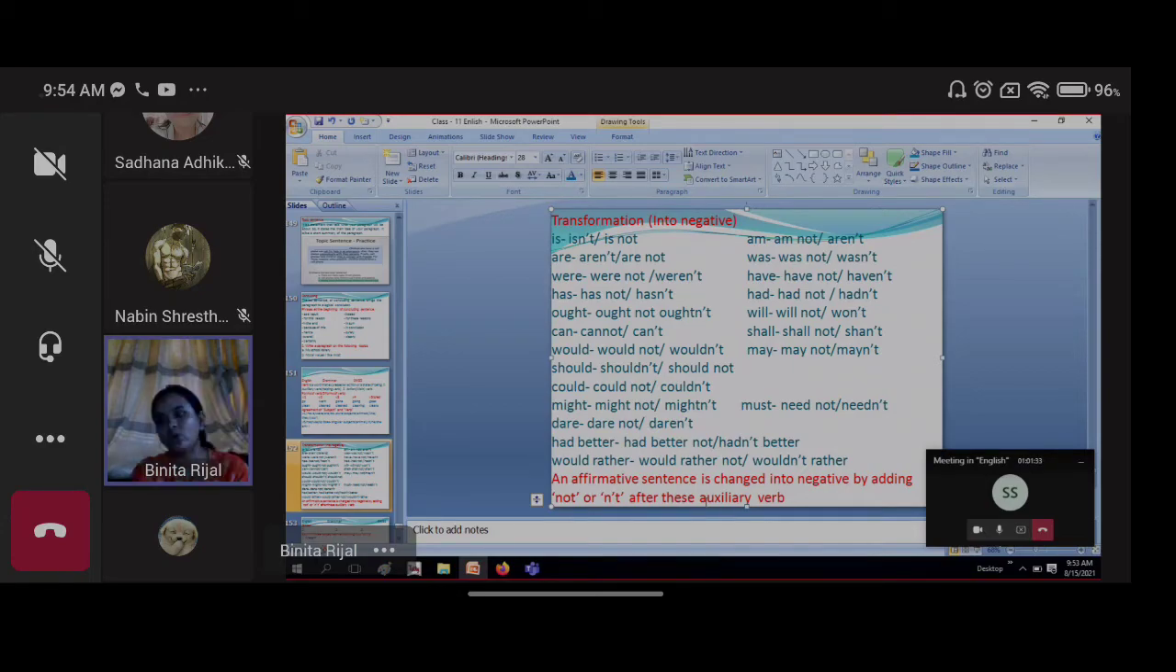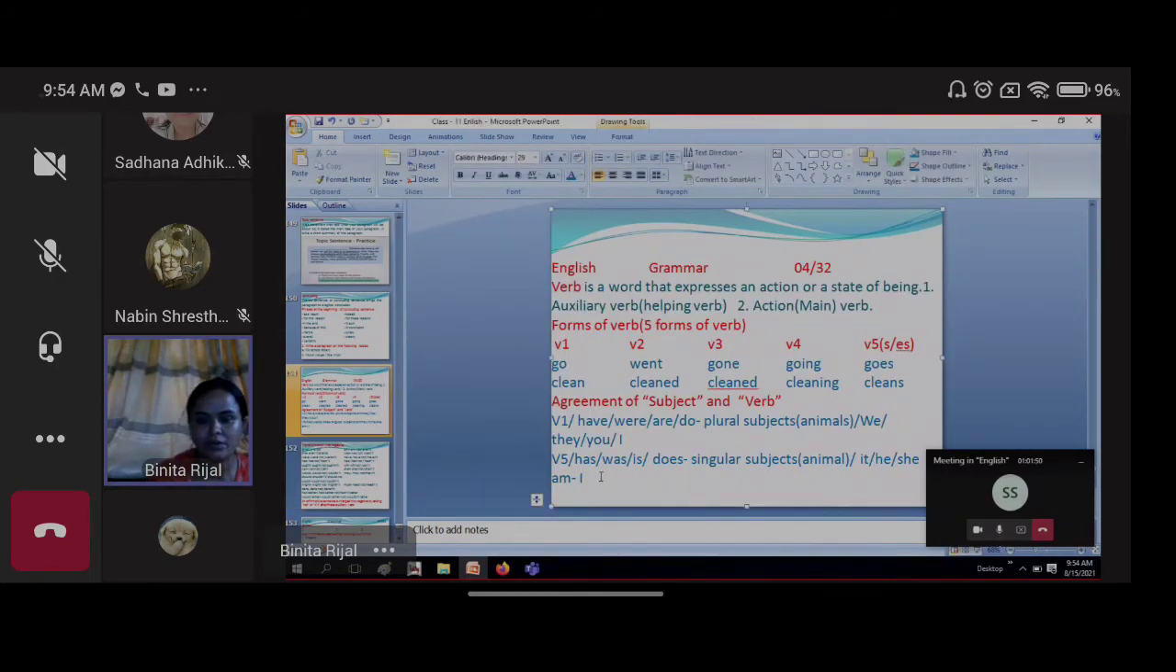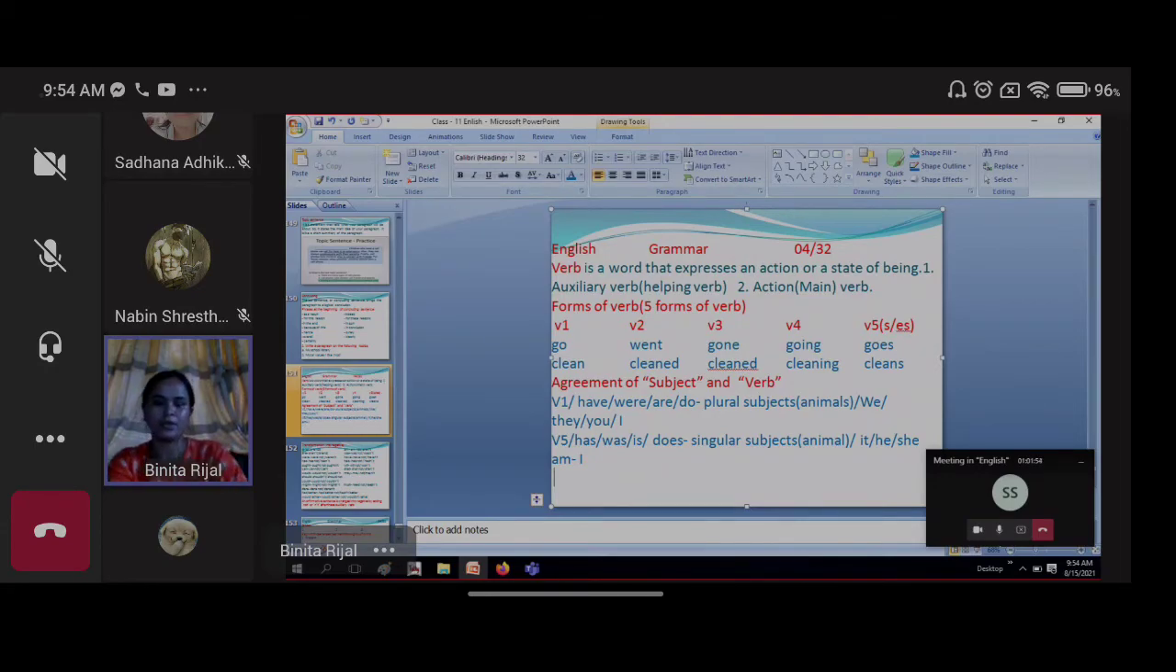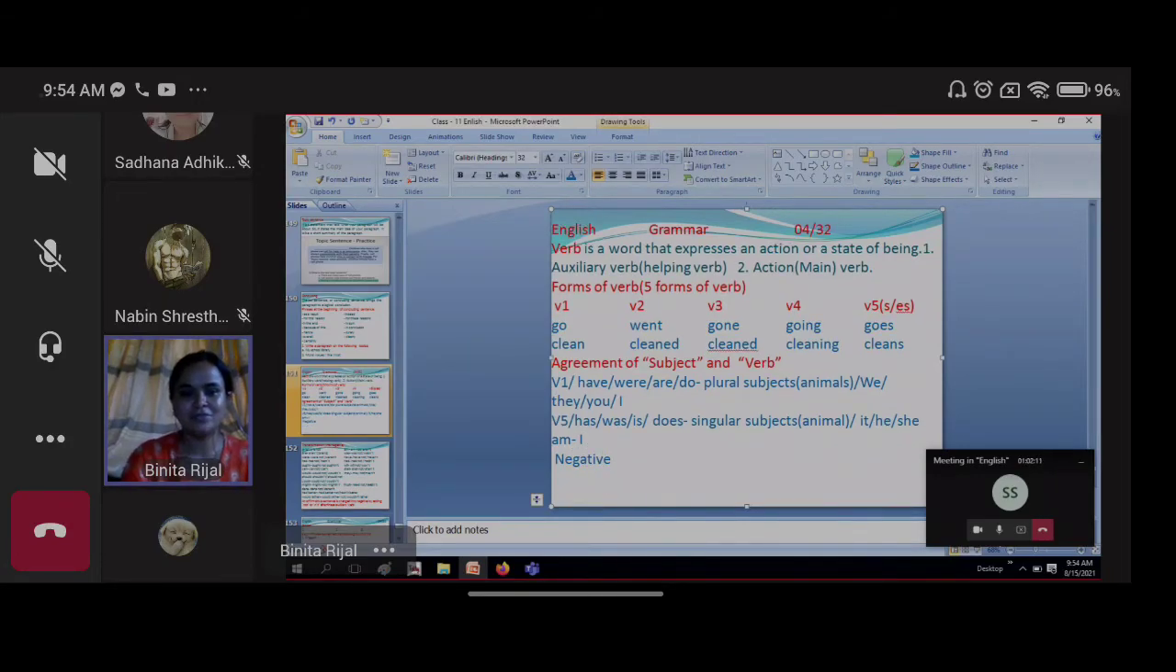Now we have to go for the main verb also. In the main verb, when verb 1 is given, how to change it? When verb 2 is given, how to change it? When verb 3 is given, how to change it? Sorry, verb 5. Only for the 3 verbs we are going to do. This is last. Now let's see here. For verb 1, first, in the negative form, how to change it? Get ready. You have to answer me when I ask you. Get ready for this because you are familiar with this.